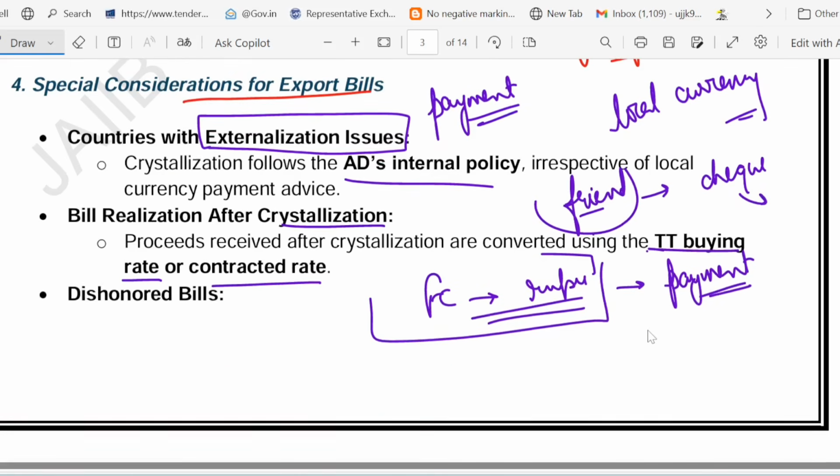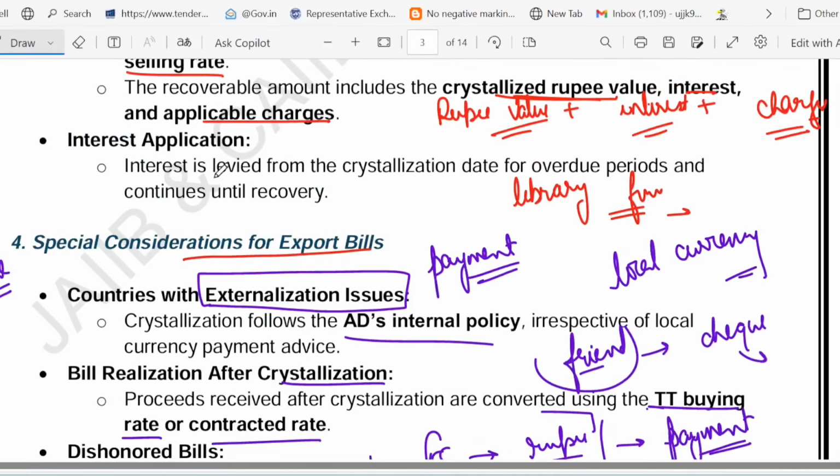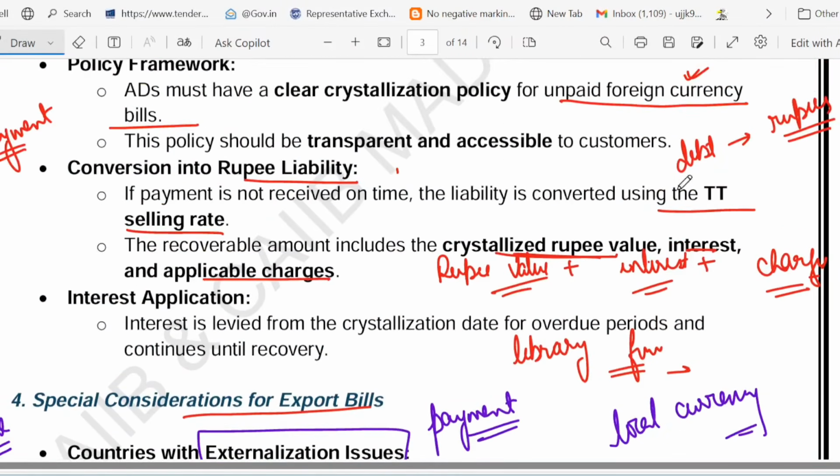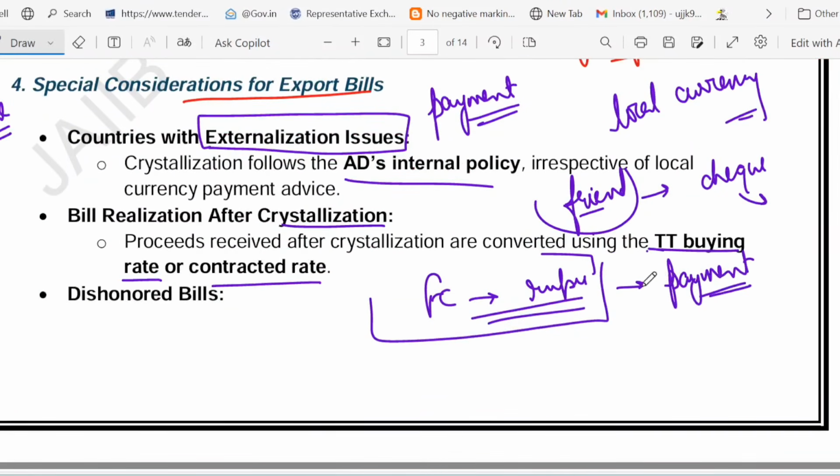For example, let me give you one example. Suppose you are selling a phone online. If the buyer pays late, you adjust the refund based on current market value. That is what you do. See, earlier at the time of crystallization, what rate were we using? We were using the TT selling rate. Now, what rate are we using? We are using the TT buying rate. So that too after crystallization. If the payment arrives after conversion to rupee, it is adjusted at the TT buying rate.